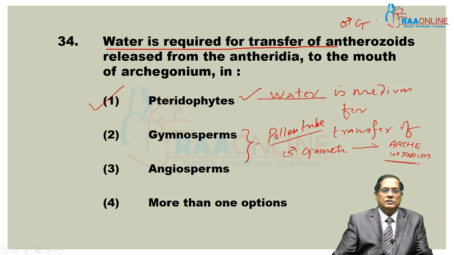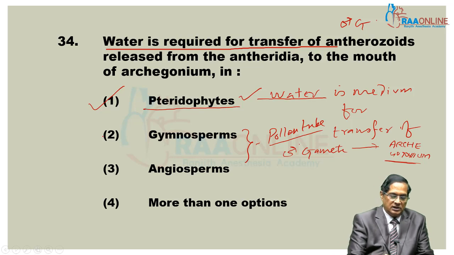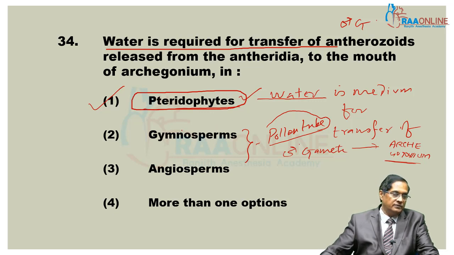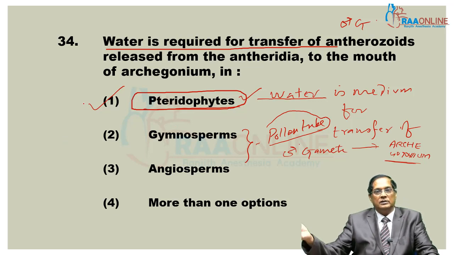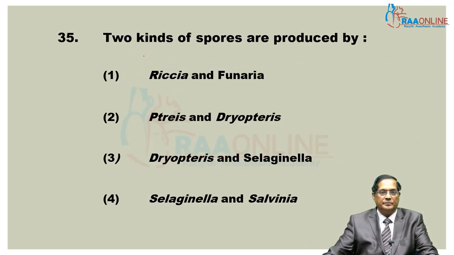Right? So the answer is pteridophytes. In the other two cases, as I have already mentioned, the pollen tube is the carrier of male gametes. If bryophyte was an option, it would also be the answer. So along with pteridophytes, bryophytes also need water for the transfer of male gametes or antherozoids.